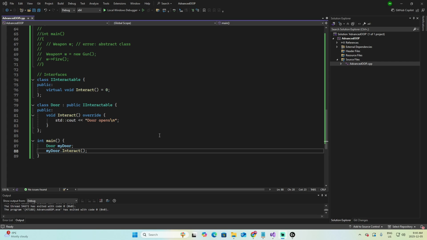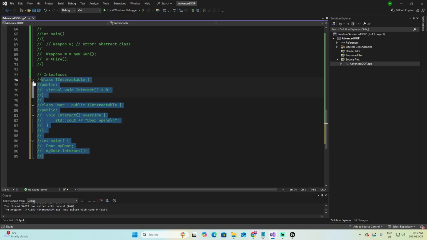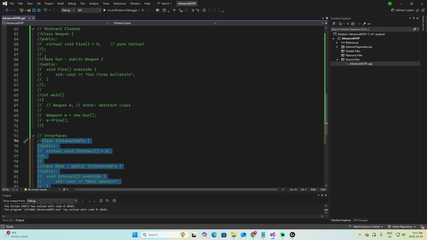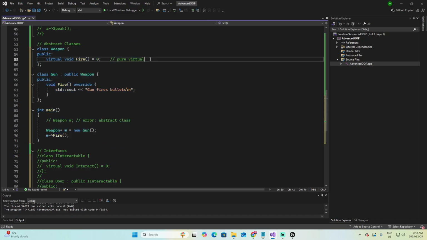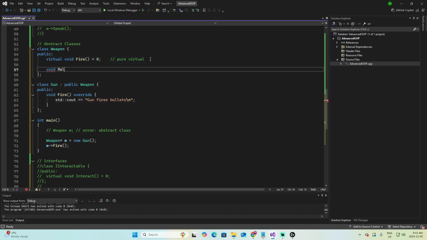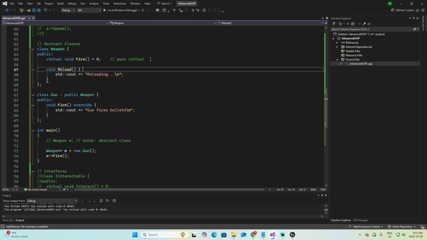Let's break it down clearly. An abstract class is a class that can have pure virtual functions, can also have regular functions with implementation, can have member variables, and may contain a constructor and a destructor. It cannot be instantiated. If we go back to the example of the Weapon, this abstract class, we could also add a void, let's say a method named reload, which is a normal function.